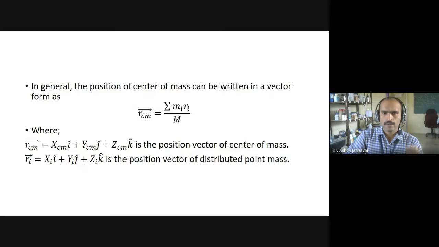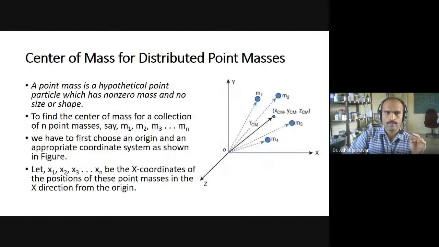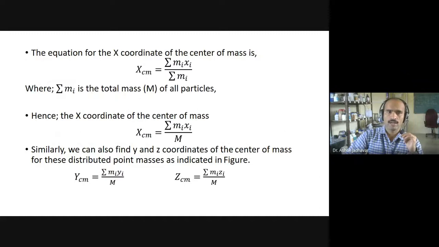Okay, let me give you a small recap of what we have seen here. If you have n number of particles, n point masses, which have masses m1, m2, m3 up to mn, and these masses are at position vectors r1, r2, r3 from the origin. If you want to determine the center of mass of these distributed point masses, then we have to determine the x component, y component, and z component of the center of mass. And this can be determined using these relations.